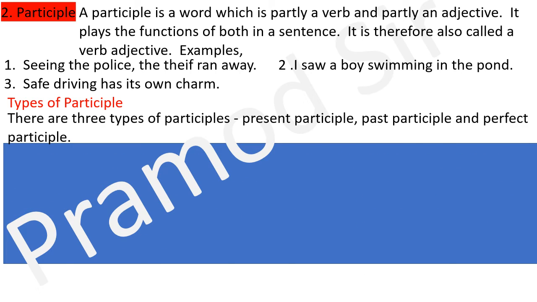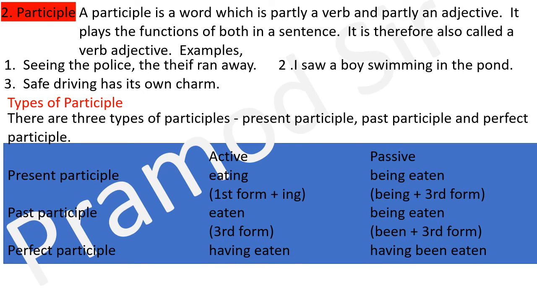There are 3 types of participle: present, past, and perfect participle. Look at the table. In active form you will use this type of verb, and in passive form you will use this type of verb. So for present participle you will use eating, and in passive form you will use being eaten. In past participle you will use eaten, and in passive form being eaten. In perfect participle you will use having eaten, and in passive form you will use having been eaten.